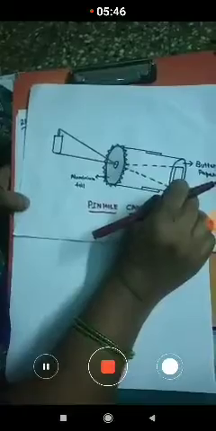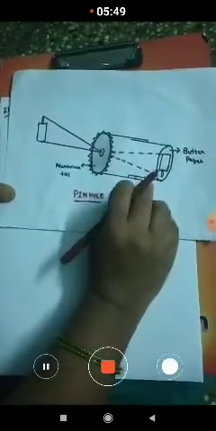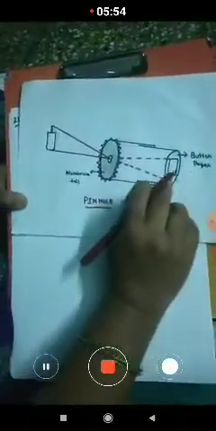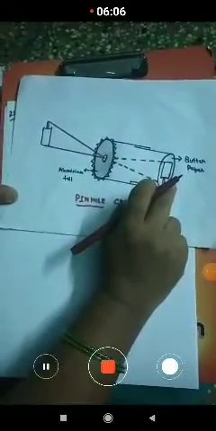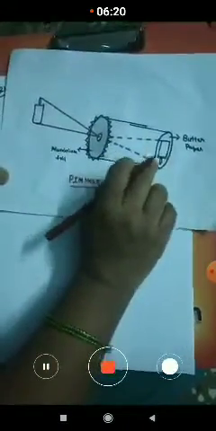Now here you can observe the image formed on the other side of the cylindrical box. Here, on the other side where the butter paper is fixed, you can observe the image is formed. The image of the candle is formed on the butter paper, and here you can observe that it is upside down. The flame of the candle is towards the downside, and the base of the candle is towards the upside. So here we can observe that the image formed on the butter paper is inverted.